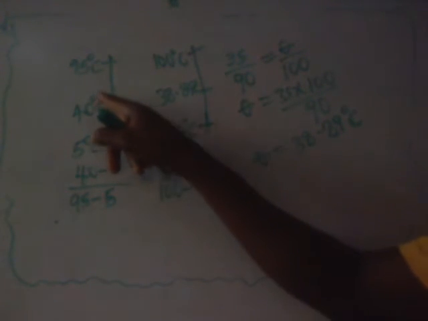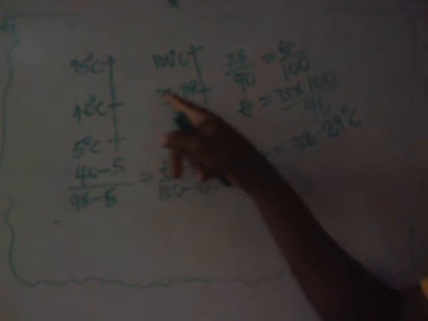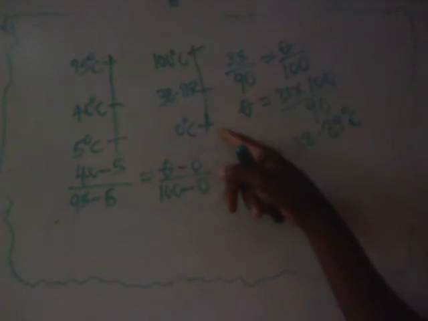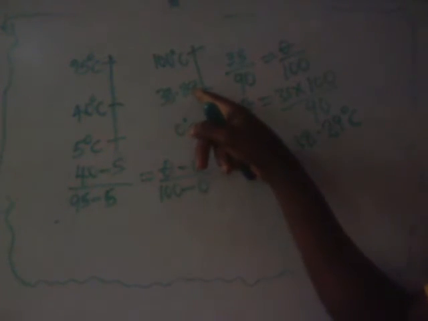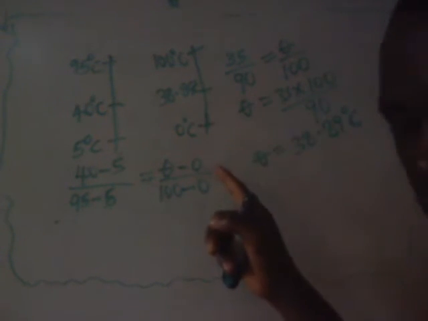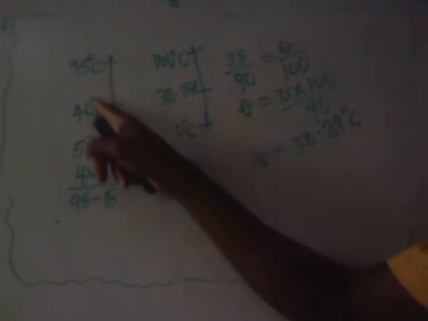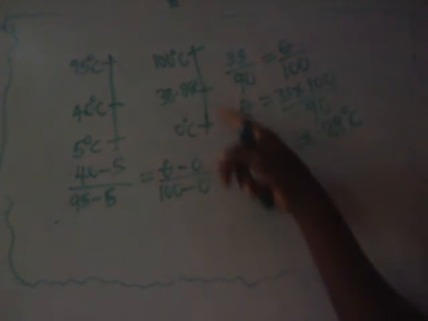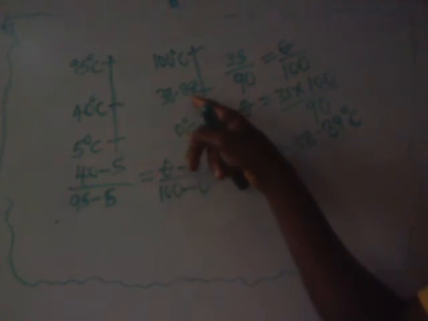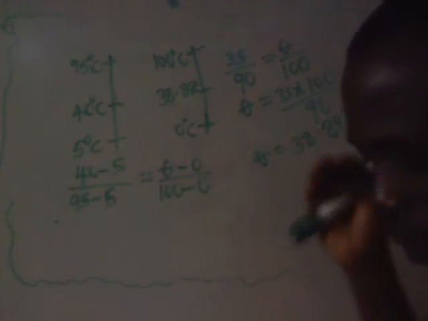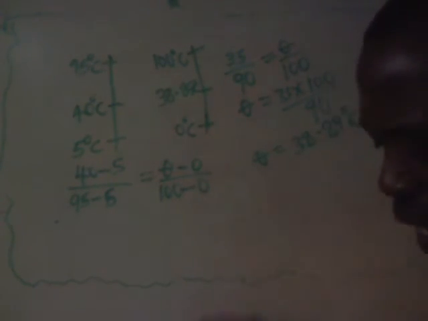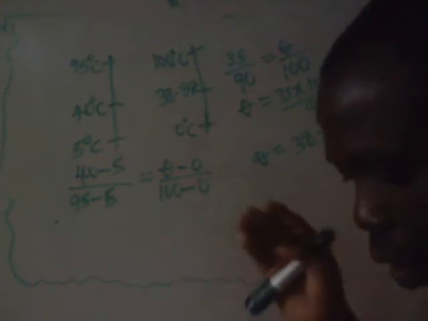That means when the thermometer is reading 40 degrees Celsius, the correct temperature is 38.89 degrees Celsius. Now the question says the temperature at which it is reading will be exactly the same as the correct temperature reading.